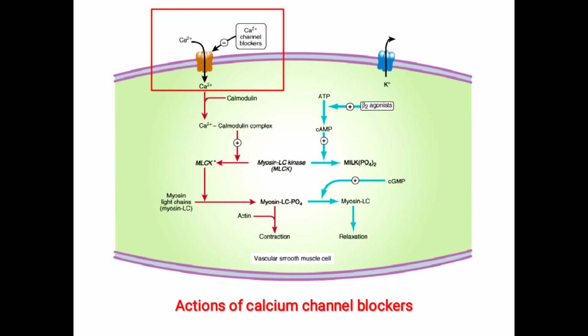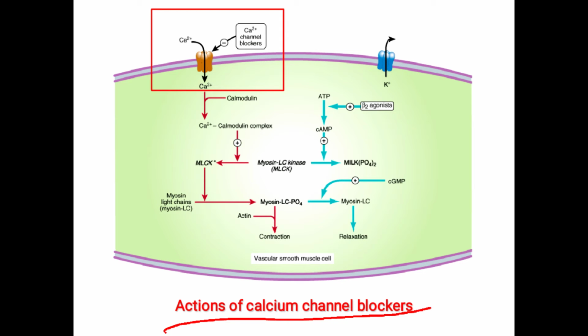Okay. So what is the mechanism of action of calcium channel blockers? As we have seen with nitric oxide, the calcium along with the calmodulin analogs is responsible for the conversion of myosin light chain kinase into the active myosin light chain kinase.